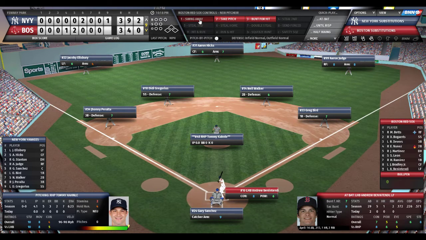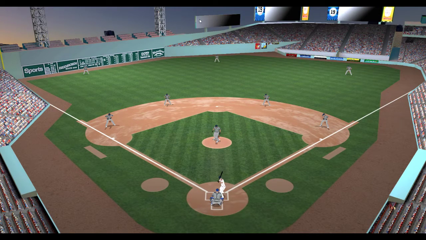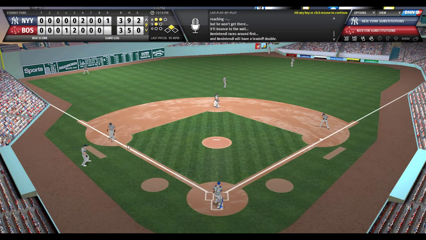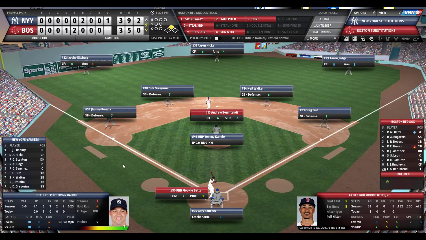Here's the pitch to Benintendi. 2-1 count on Andrew. And Benintendi sends that ball to the triangle. It's going to roll around. Benintendi heading for second. He touches it. Oh, he thought better of it. He has a lead-off double as he's held at second. Game-winning run at second base. Andrew Benintendi with the lead-off double.